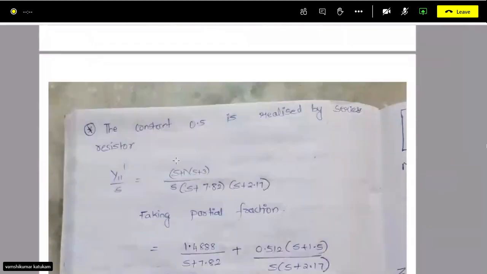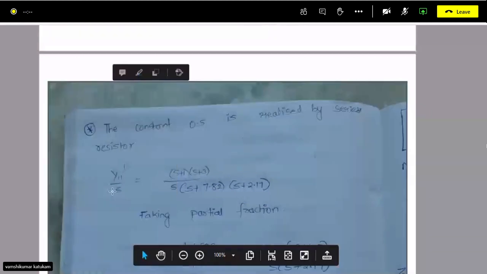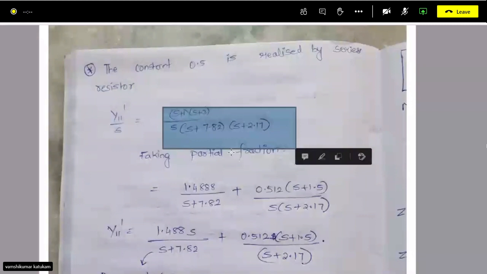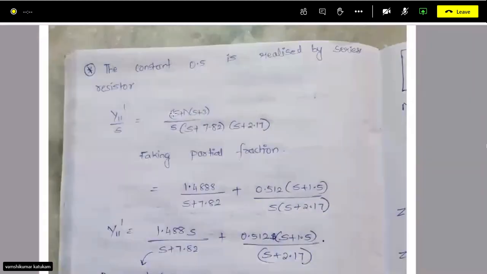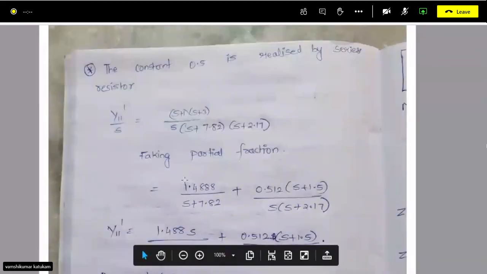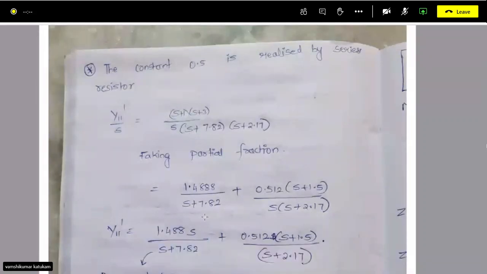Now we have y11 dash, and I'm starting the FOSTER2 method. If you remember the FOSTER2 method in RC, divide by s on both sides. After that, take the partial fraction. Separate the zero we have converted, s plus 7.82.